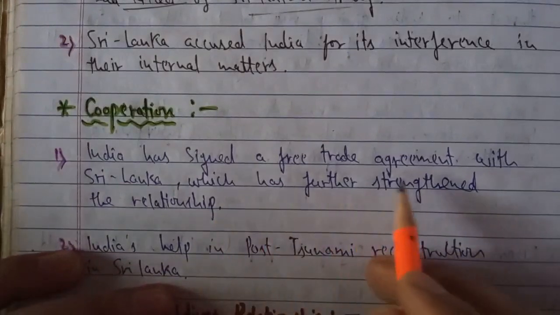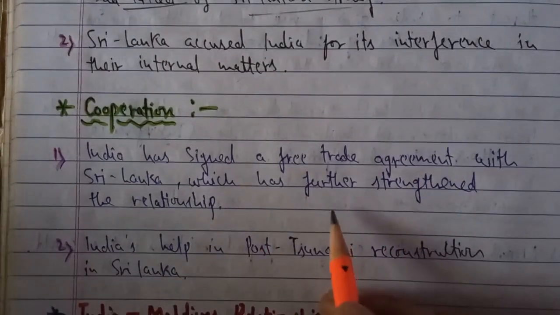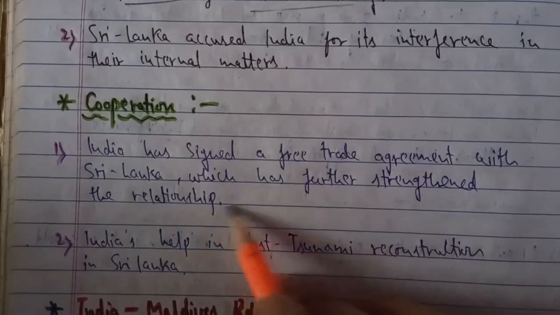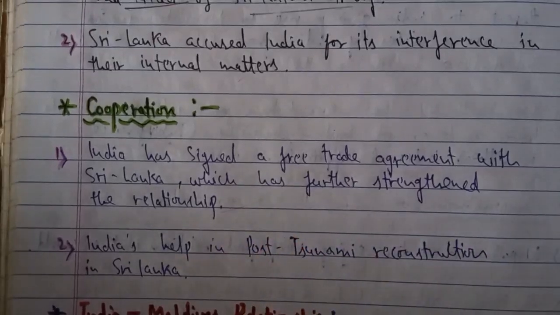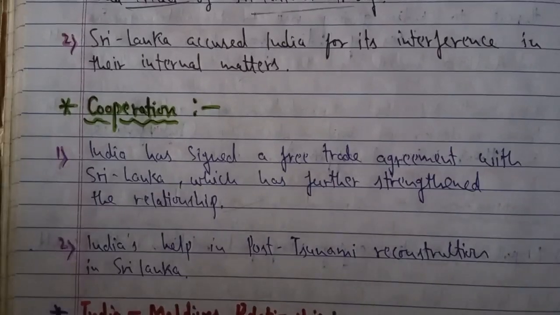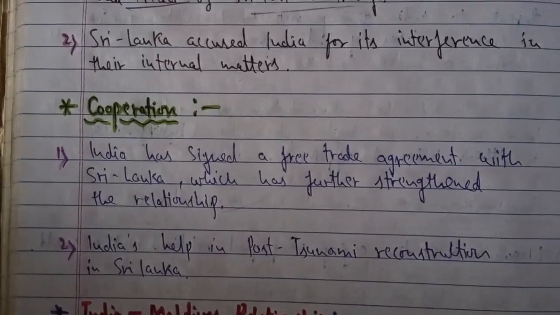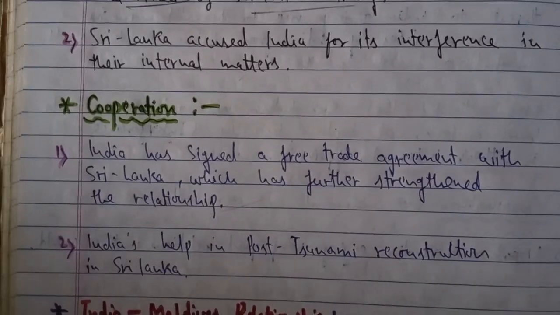India and Sri Lanka have signed a free trade agreement, which has further strengthened the relationship. This is strengthening and giving a good shape to the relations between these two countries. There was also India's help in post-tsunami reconstruction in Sri Lanka. After the destruction by the tsunami, there was so much loss to the infrastructure in Sri Lanka, but India gave a supporting hand to Sri Lanka to rebuild.